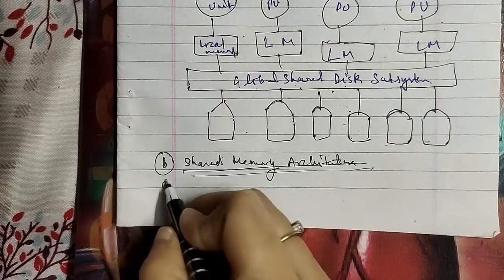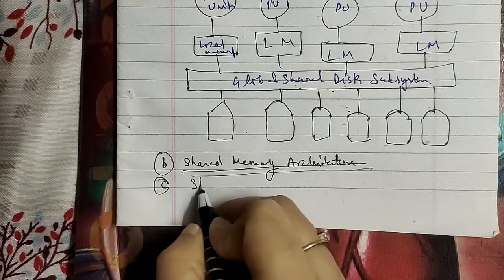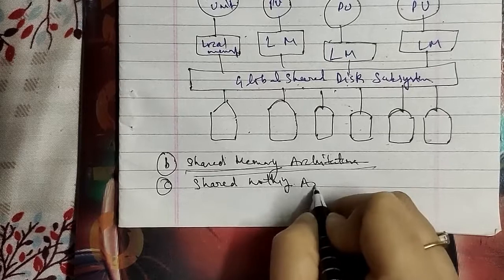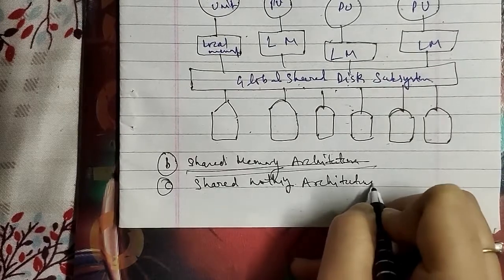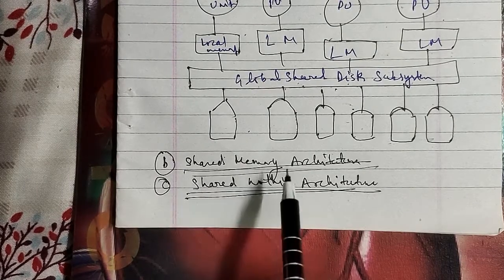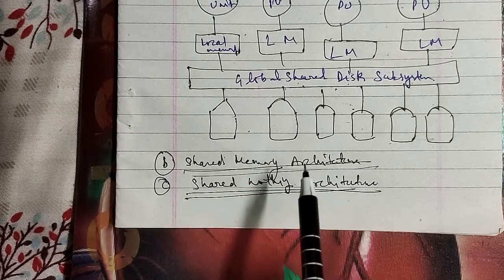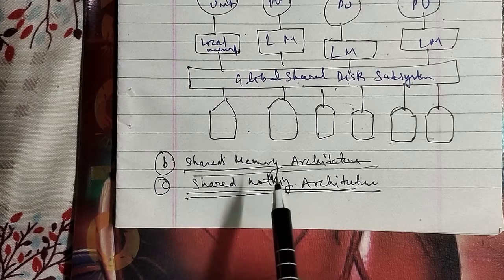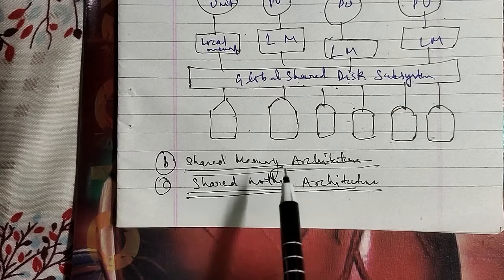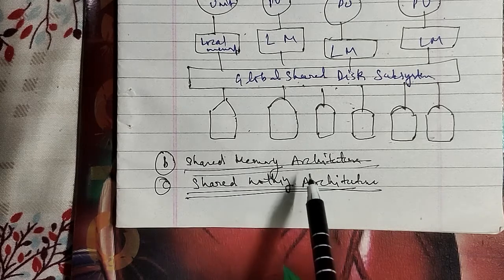Now we'll talk about the third one, and that is the shared nothing architecture. In shared nothing architecture, in a shared nothing and distributed memory environment, the data is partitioned across all the disks, and the DBMS is partitioned as well across the multiple servers, each of which resides on an individual node of the parallel system and has ownership of its own disk and thus its own database partition as well.